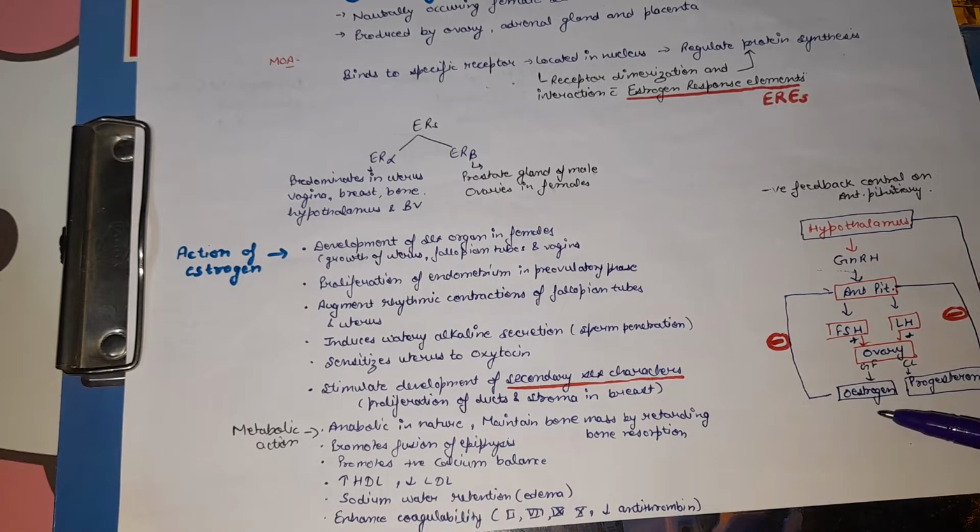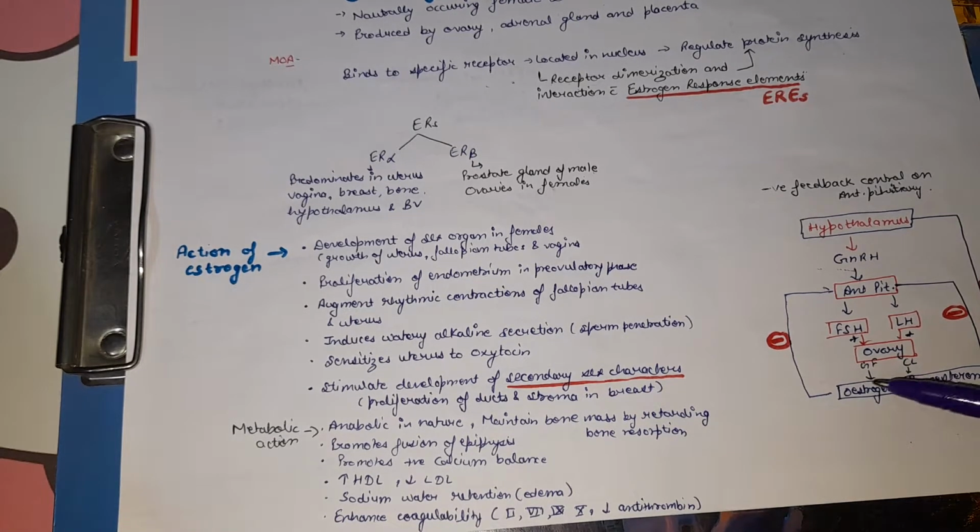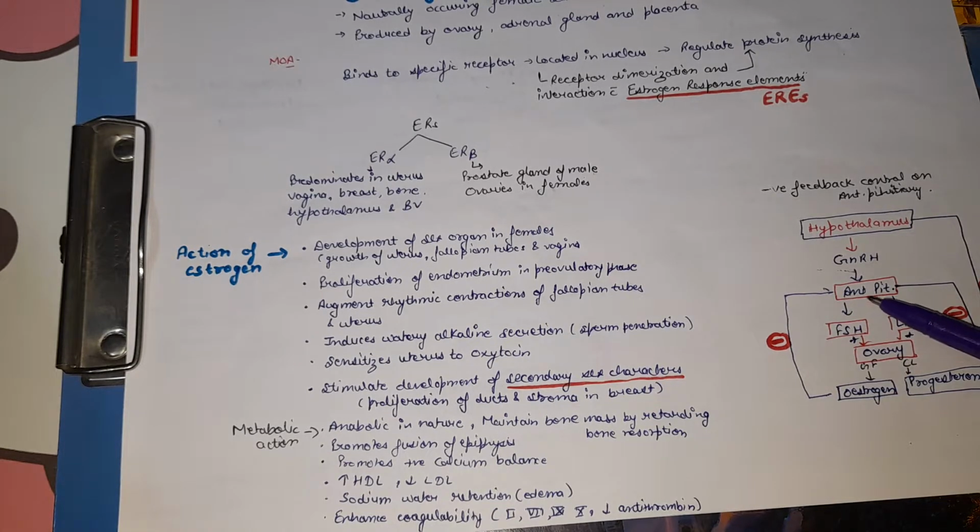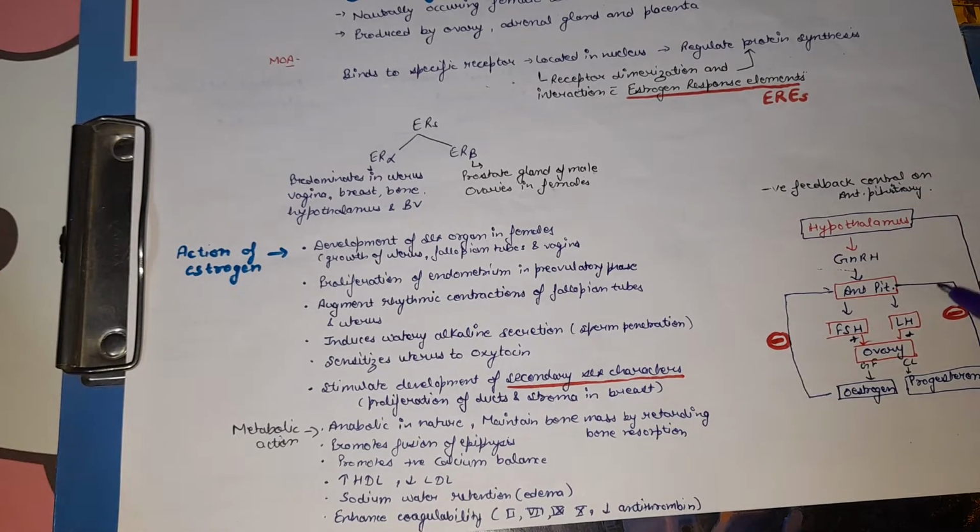So when there is a high concentration of estrogen in the body, it causes negative feedback on the anterior pituitary, so that there will be no enhanced stimulation of FSH and LH, and then there will be a decreased concentration of estrogen, whereas progesterone has negative feedback on both the anterior pituitary and hypothalamus.